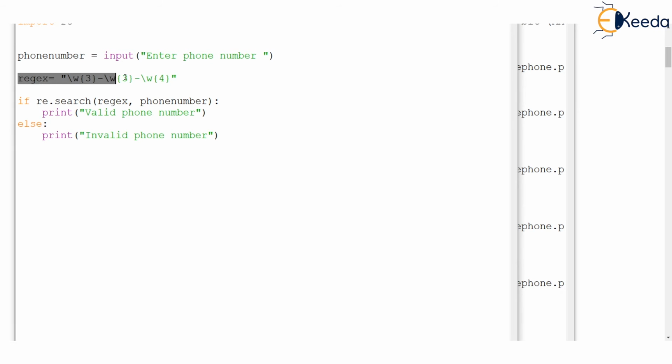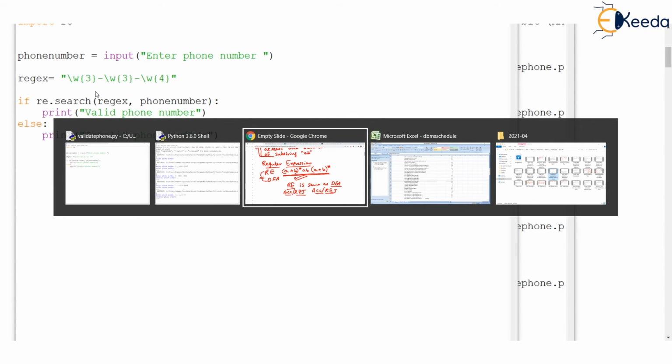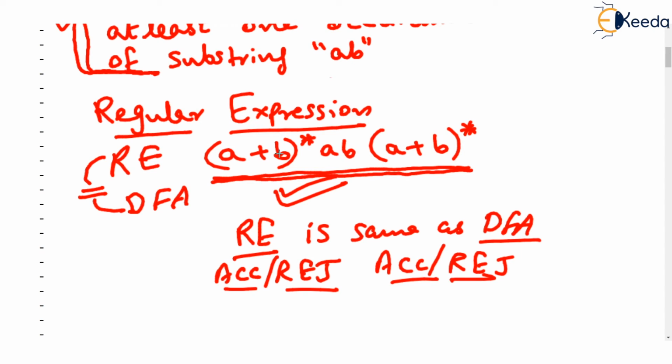Just a word of caution. Although the regular expression looks like this in Python, it's not the same as what we are going to learn in automata theory. In automata theory, the notations or the rules that we use for writing regular expressions are different. But the underlying fact about regular expressions stays the same. If you have a phone number and you have to see whether there is a pattern in it, and if that pattern is according to the rules, then you can say the phone number entered is correct. Or you can say that this phone number is rejected as it does not obey the pattern.